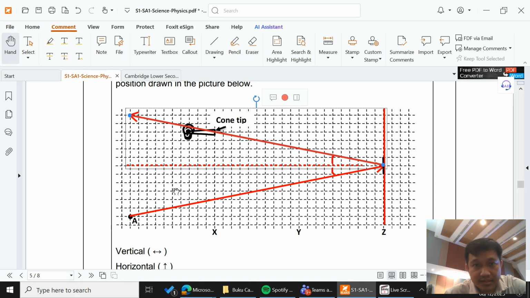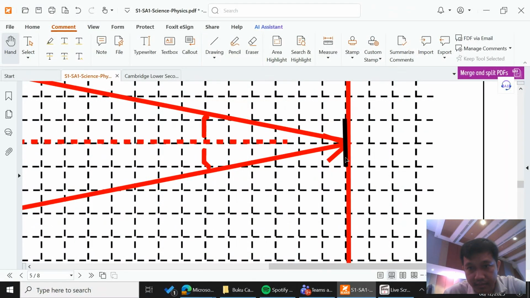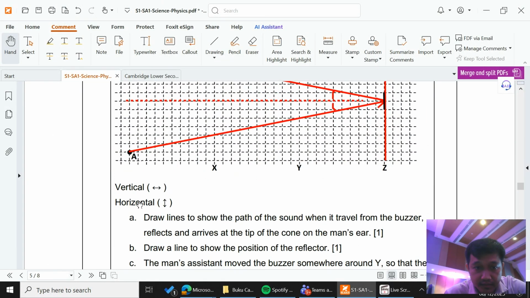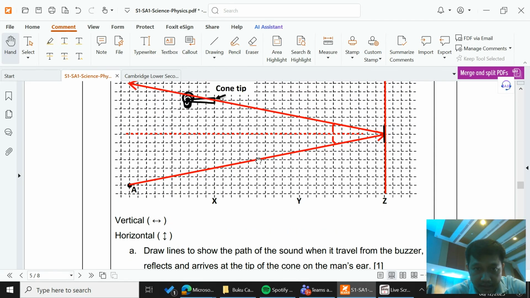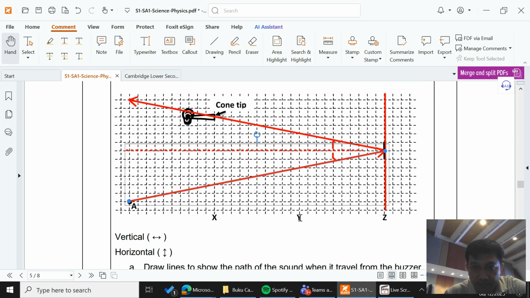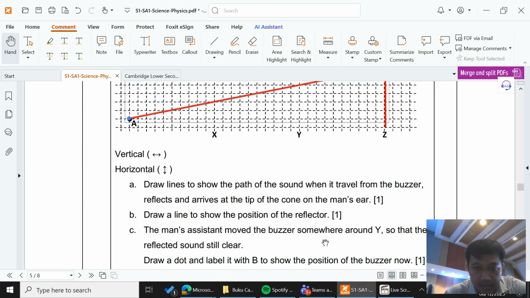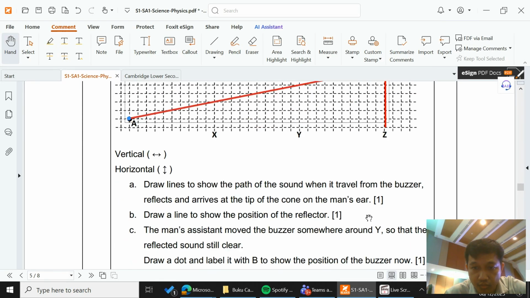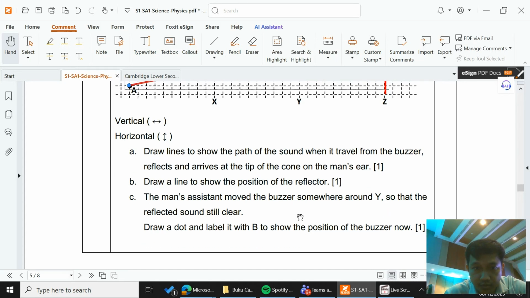Okay, so if you see this one, here the black line shows the position of the reflector. Draw lines to show the path of the sound when it travels from the buzzer. Yeah, the red line here, that's the sound. And then draw a line to show the position of the reflector. There you go, the black line. And the man assistant moves the buzzer somewhere around Y, so that the reflected sound is still clear.